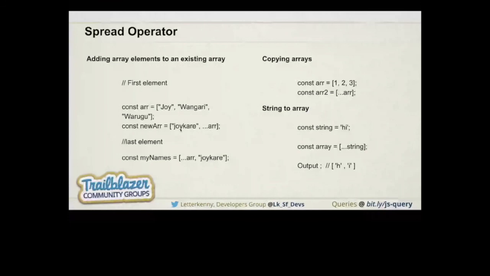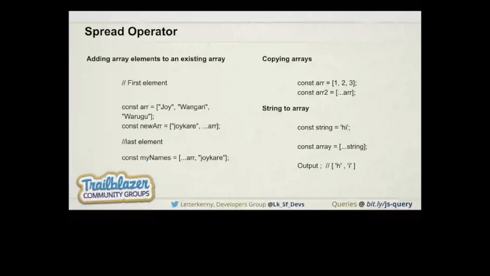And if we want to add an element at the last place, we do the same thing: brackets, and after that the spread operator, the array, comma, and the element that we want to add. So that's how we can add an element in the first place and the last place. And if we want to copy an array in JavaScript and create a new array from the old one, we can achieve it by using the spread operator.